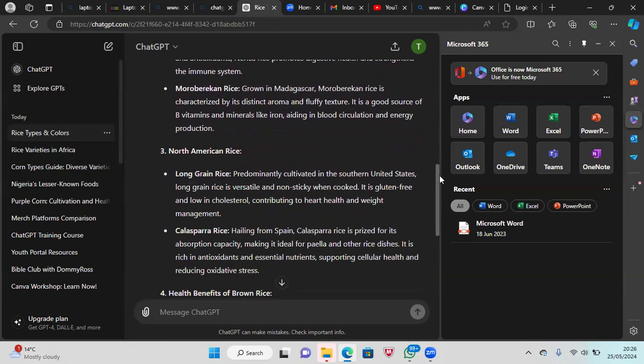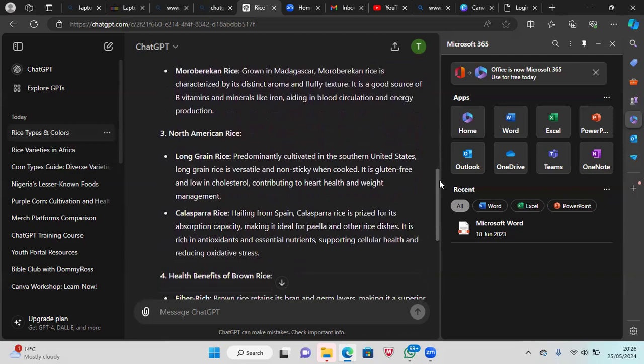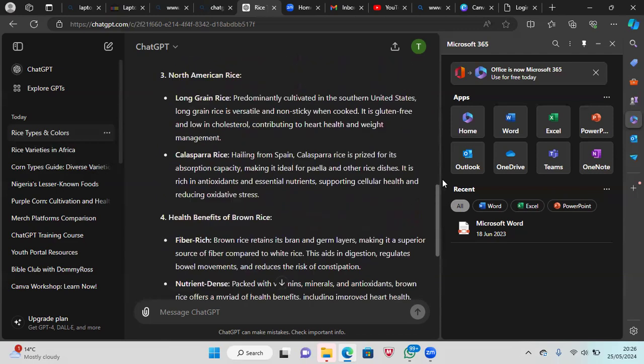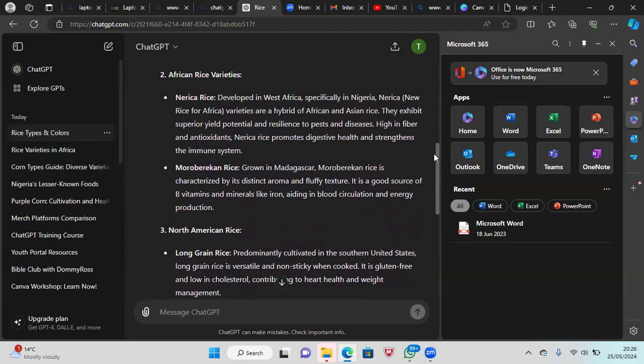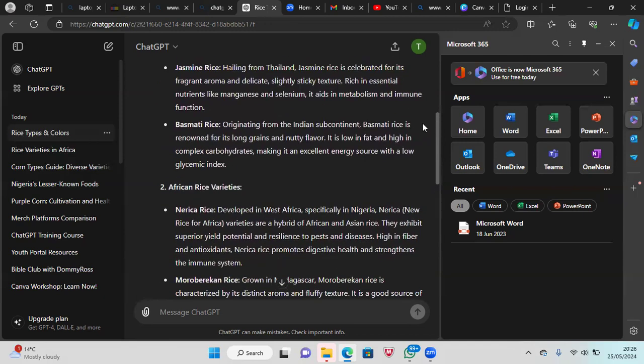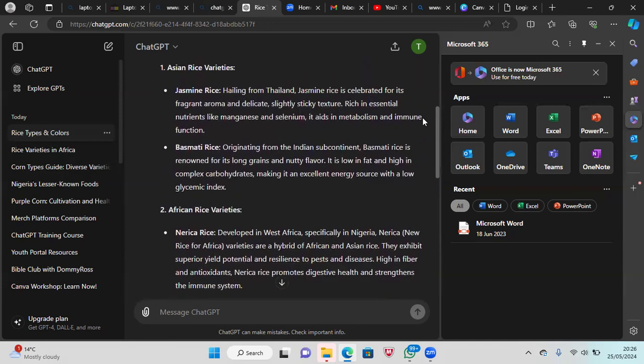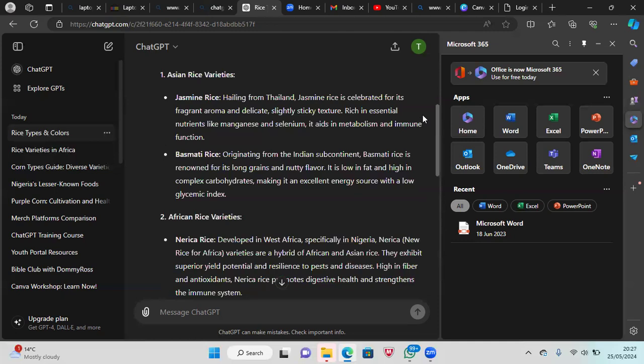So interestingly, each rice has its own different health benefits. So it's not just because it's rice. They might have the same aspect of health benefit, but there will be something that makes them different, well, how God has created it.